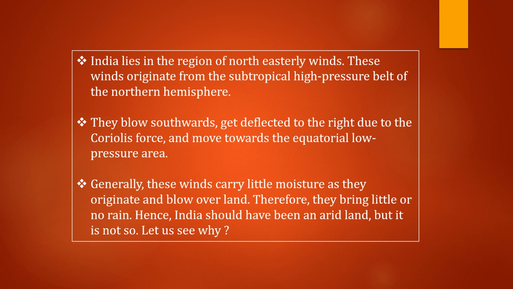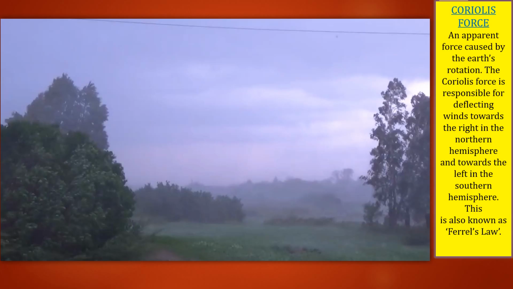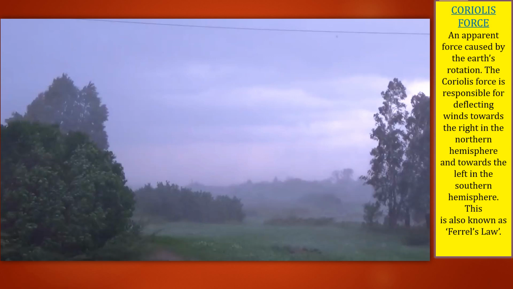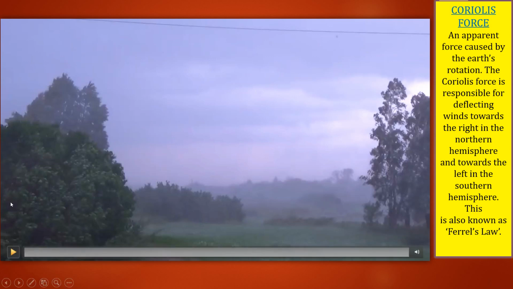What's the reason behind it? Let's try to understand that, and we'll also understand what Coriolis force is. Coriolis force is an apparent force caused by the Earth's rotation. The Coriolis force is responsible for deflecting winds towards the right in the northern hemisphere and towards the left in the southern hemisphere. This is also known as Ferrel's law. How it exactly does, let's see.